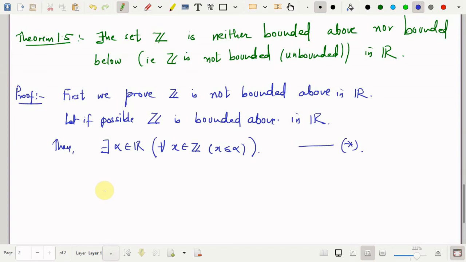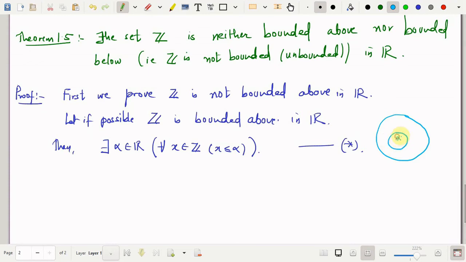Now, one thing you would have observed: from here the contradiction that I'll be getting is about the set of natural numbers. So the question I'm asking is, does this statement also say that the set of natural numbers is bounded above? I'll explain through a diagram. You know that the set of natural numbers is properly contained in the set of integers.